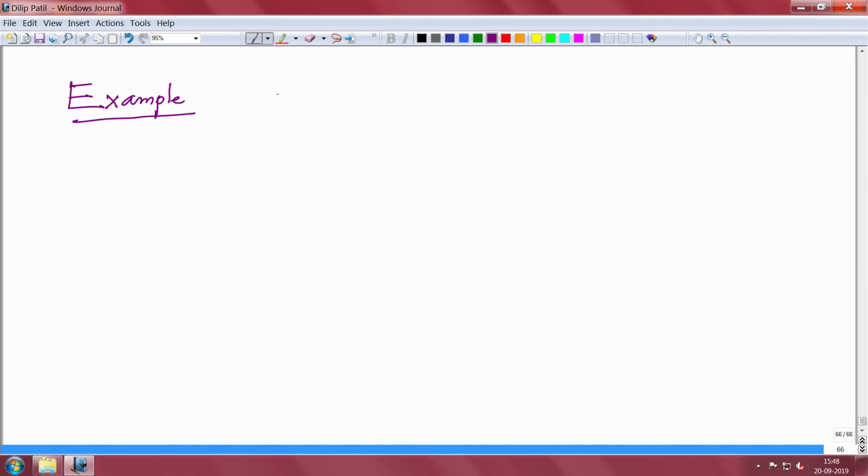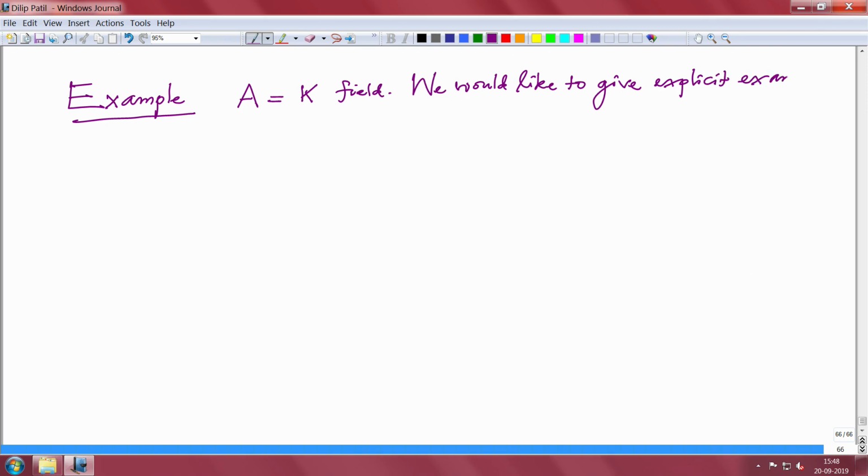So, now I will take my base ring to be a field, K is a field, and we would like to give explicit examples of maximal ideals in the polynomial ring.